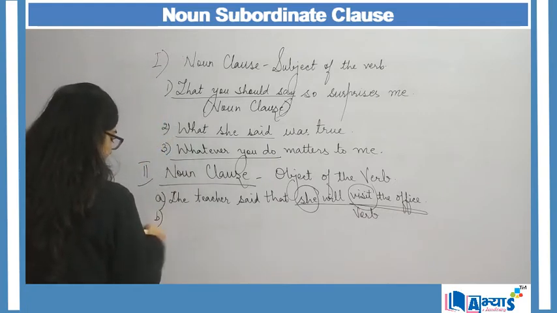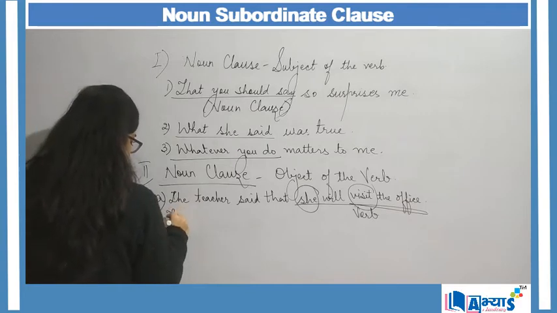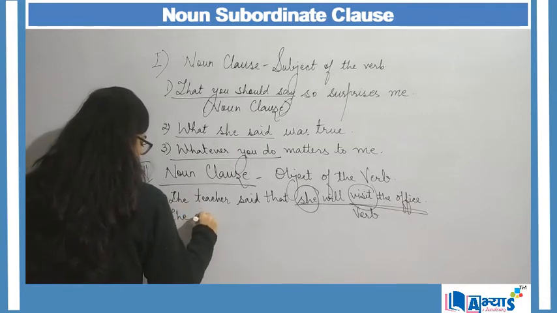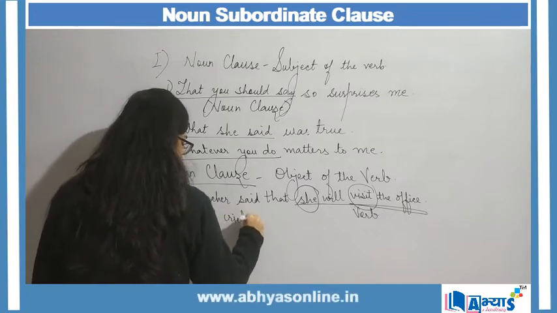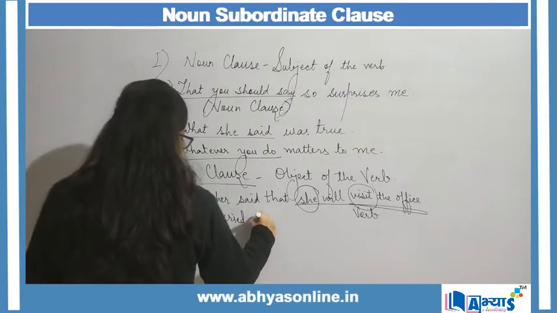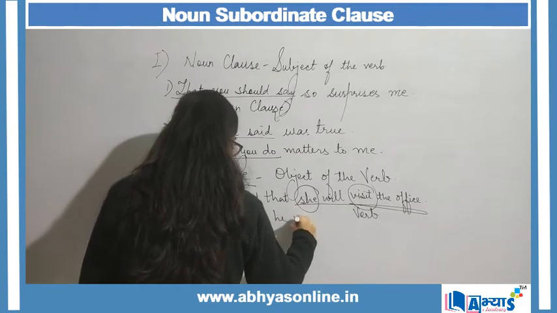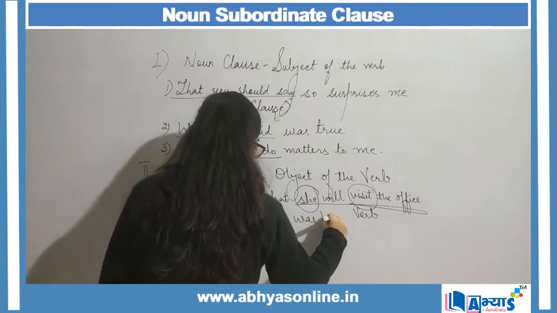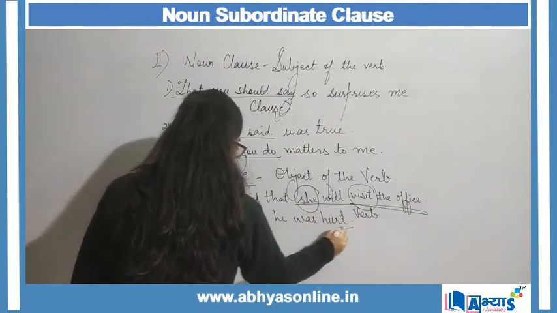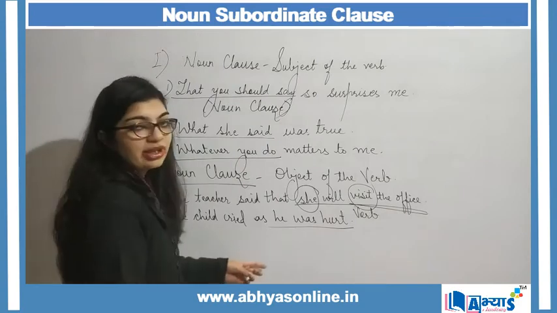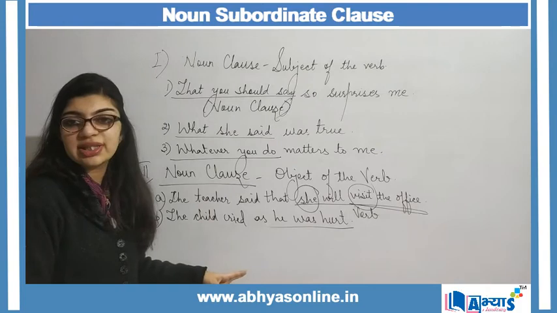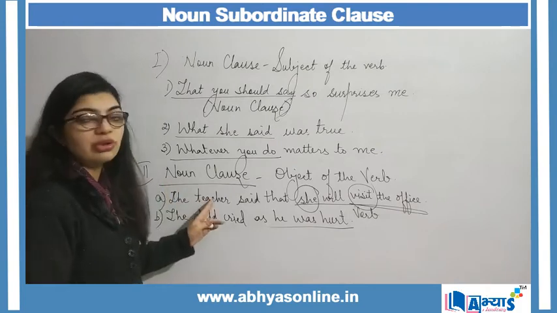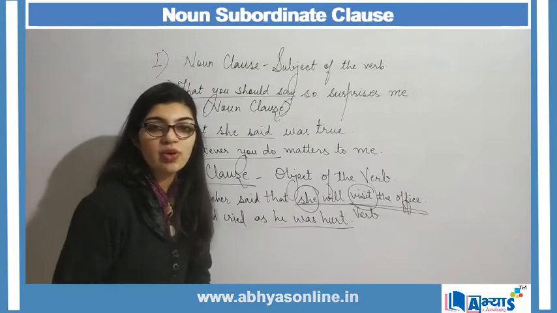Another example can be "The child cried as he was hurt." Now, "he was hurt" is again the object of the verb. So, these are some examples of the sentences in which the noun clause acts as the object of the verb.